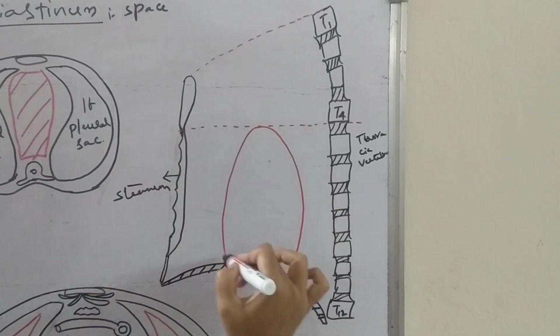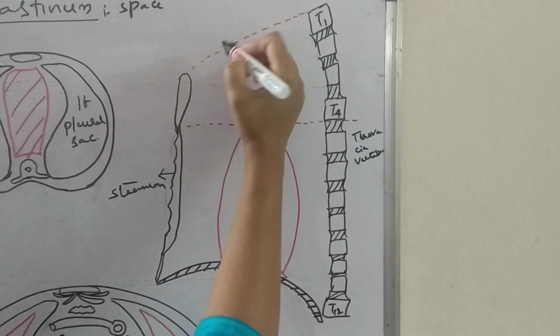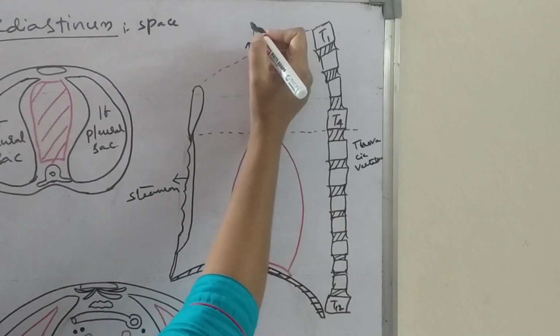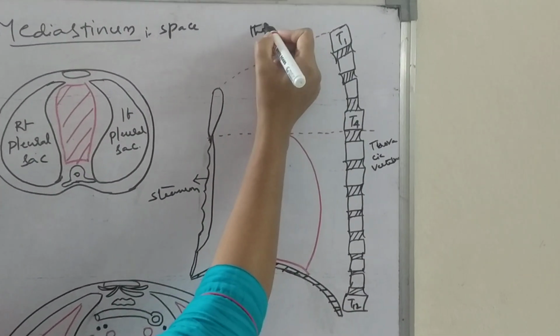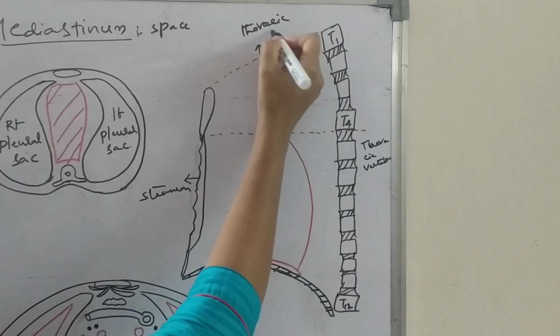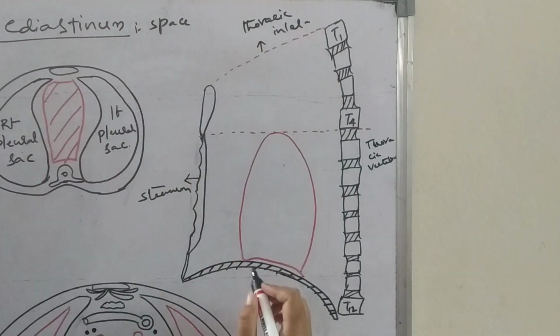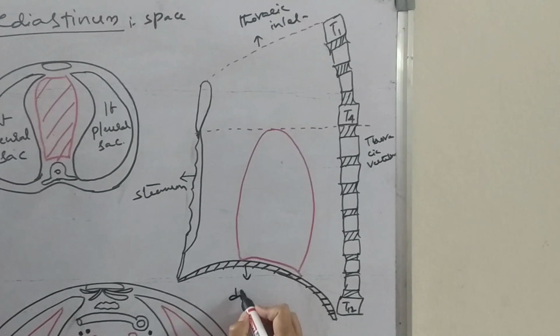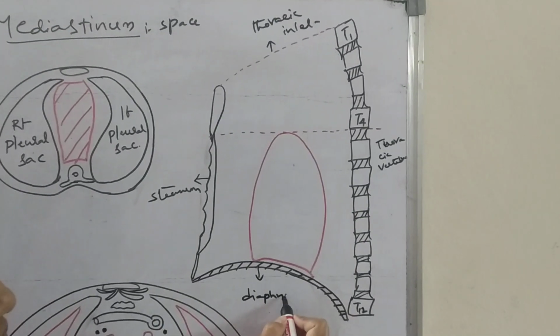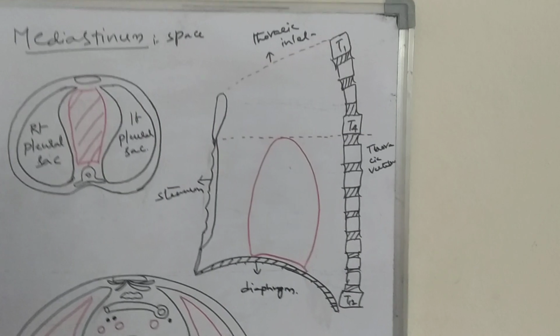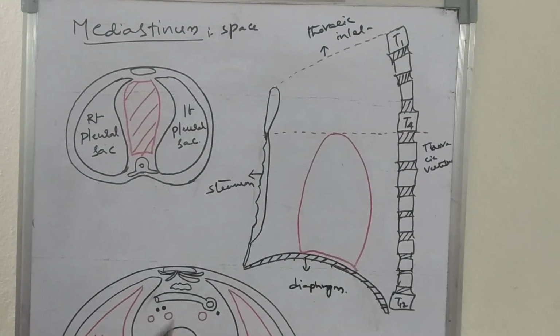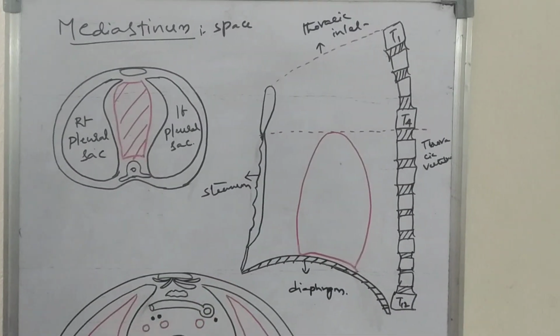This is the pericardium and the heart, above is the thoracic inlet, and below we will have the diaphragm. First, let's discuss the boundaries of the mediastinum.